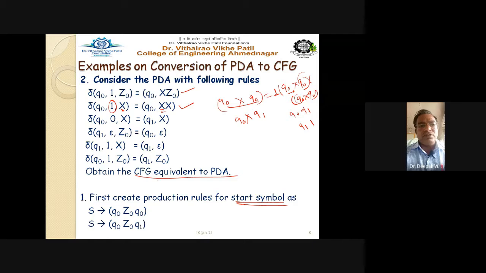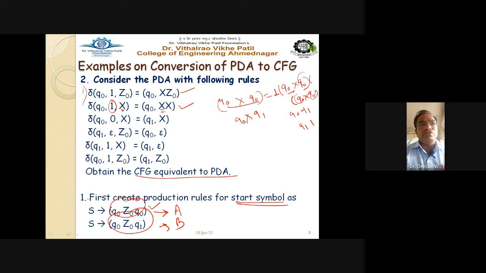So S gives Q0 Z0 Q0 and Q0 Z0 Q. After finding all the rules, we are marking it as capital A, and it is marked as capital B, because we have to convert into the grammar, and for simplicity we are renaming this state into capital A and capital B. Okay, afterward we'll see this. Now this first is over.